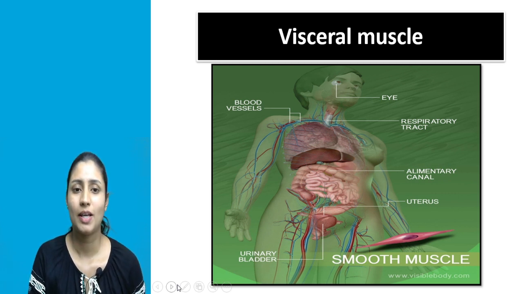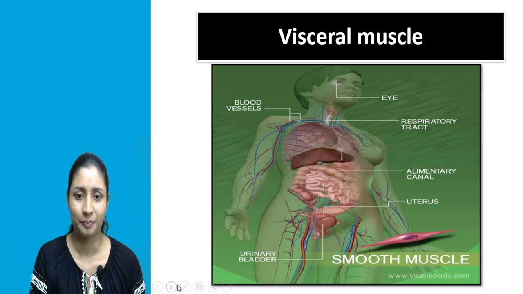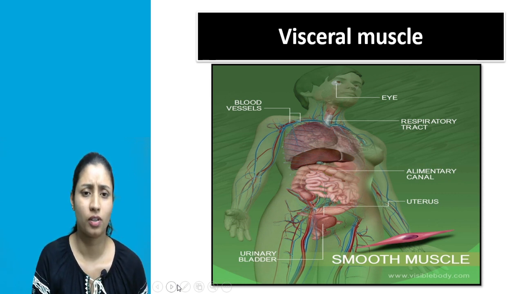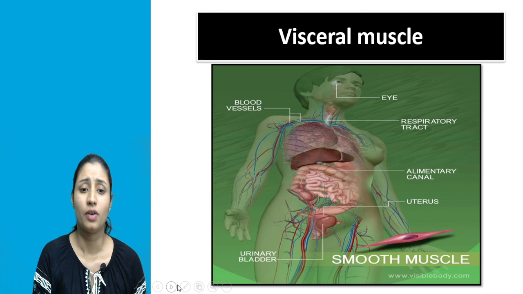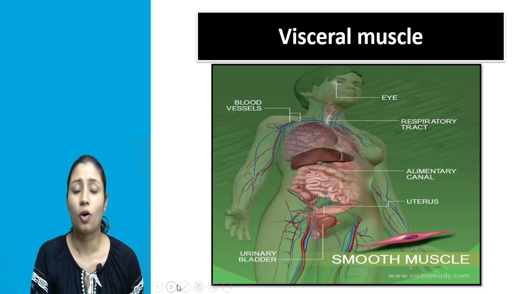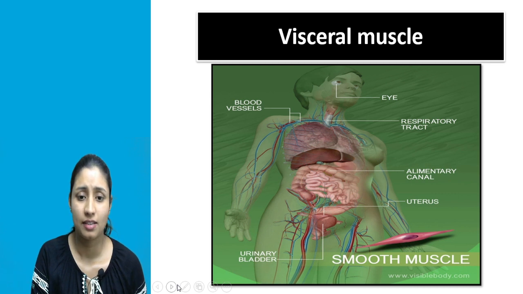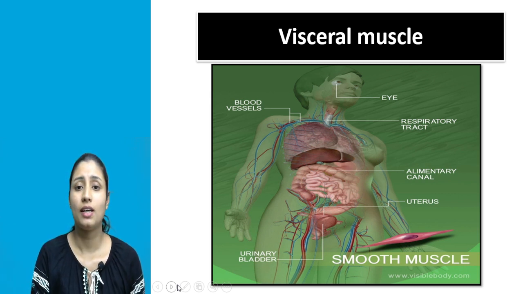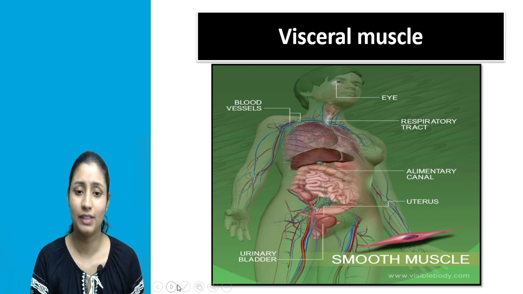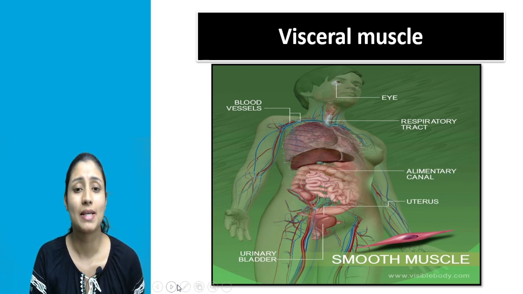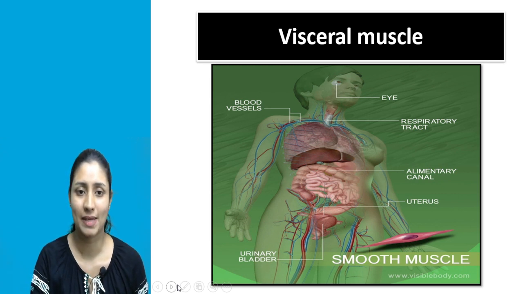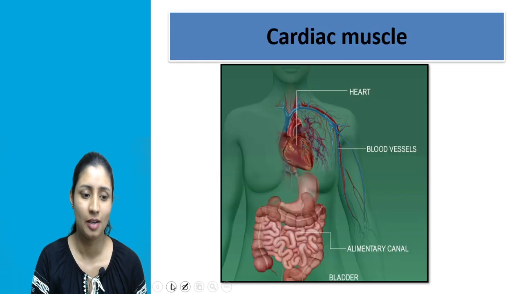That's why these are known as visceral muscles. Now, what are internal organs? What are the visceral organs? Within our body, different organs are there, like we have pancreas, we have lungs, there is the abdomen, then there is the uterus. These all are our visceral organs. And within the visceral organs, some muscles are present, and such muscles are known as visceral muscle. So that is our second muscle, that is visceral muscle.